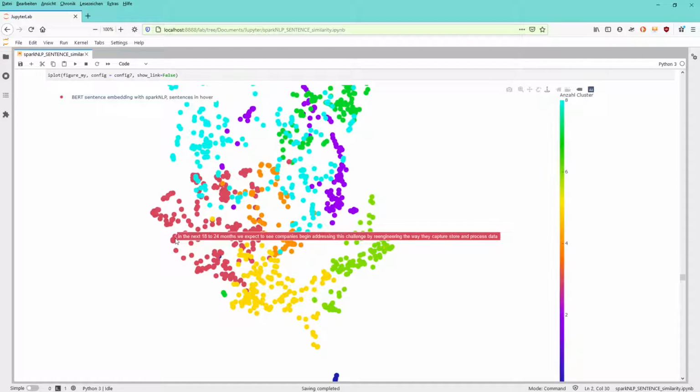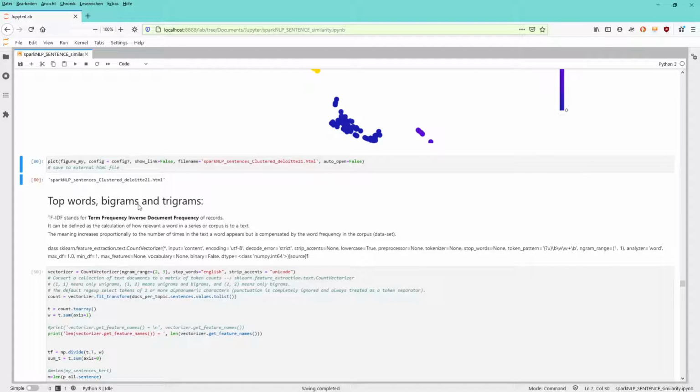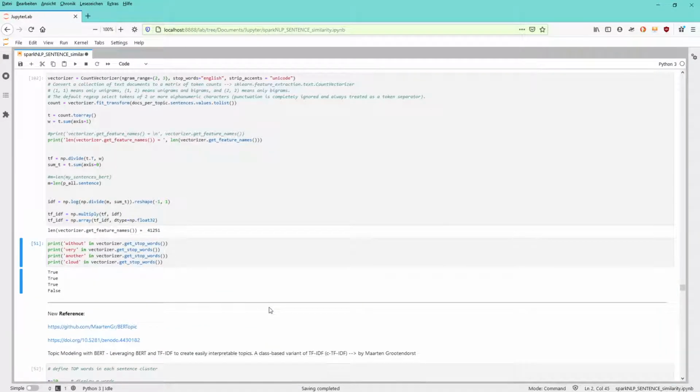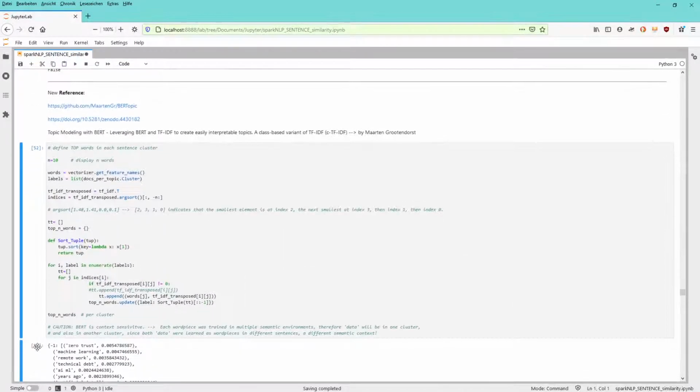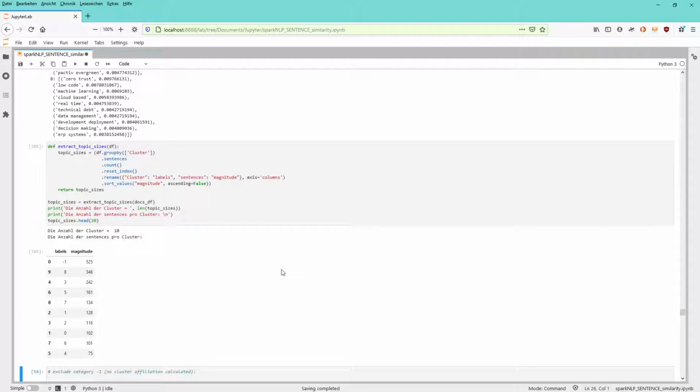The next step would be for a personal artificial intelligence system that we say, okay, what are the key words? What are the key components of all the sentences in the red cluster? What is the key word? What are the key 2 words? Or maybe, let's call it bigrams or trigrams. What are the main 3 words that define the cluster? There's a very nice piece of code we're going to apply by Martin Grotendorst, and here's his reference on GitHub. Have a look at it. It's a beautiful algorithm. I modified it a little bit for us here, but it provides us with exactly what we are looking for.